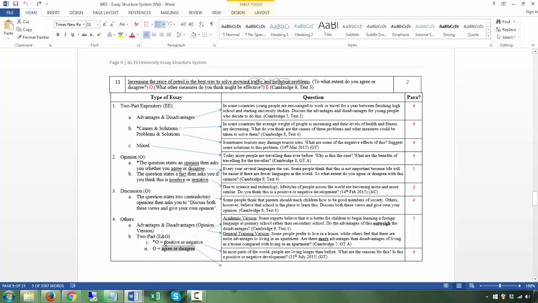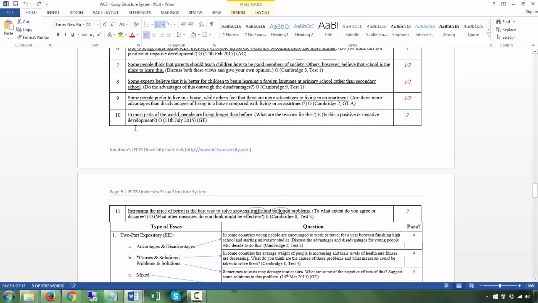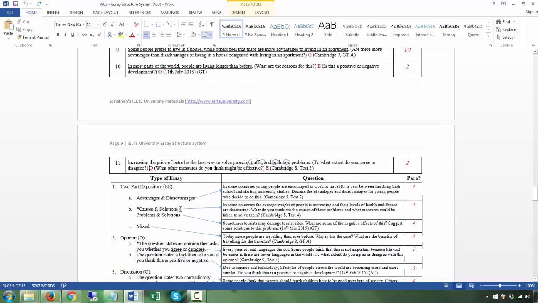Okay, but this question is more common. If you have two questions, one expository and one opinion, the more common opinion question that will come out is this: is this a positive or negative development, right? But you could also encounter a question like this: increasing the price of petrol is the best way to solve growing traffic and pollution problems. So this is the T. To what extent do you agree or disagree?